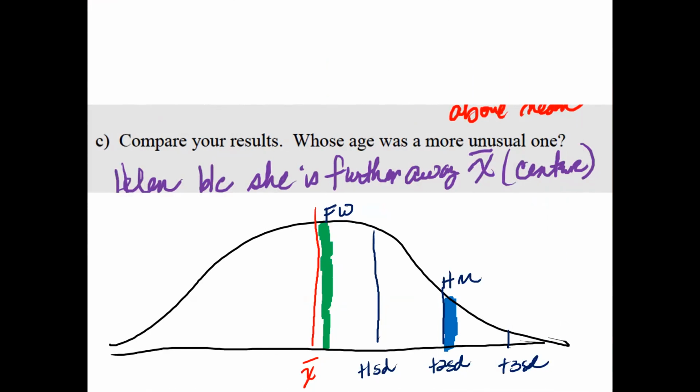All right, for part C, if I were to compare that visually, this is Forest Whitaker. He's much closer to the mean, or to the average. Helen Mirren is obviously an outlier, so she's a little bit older.